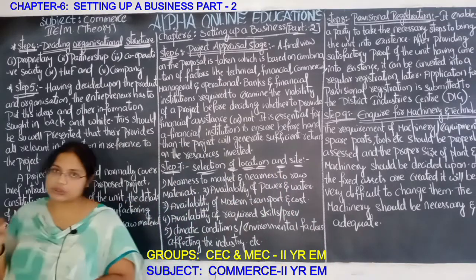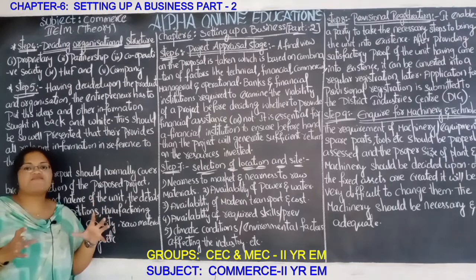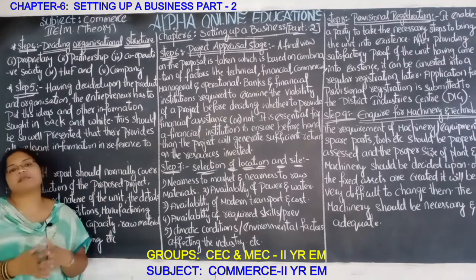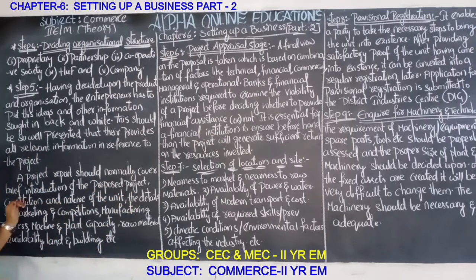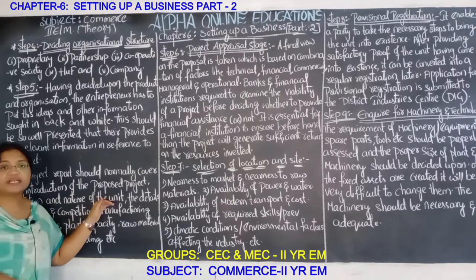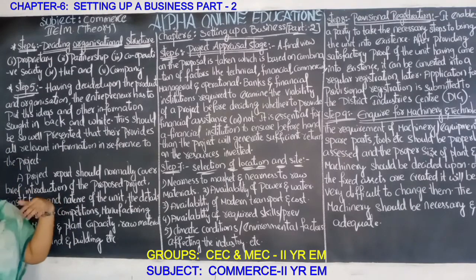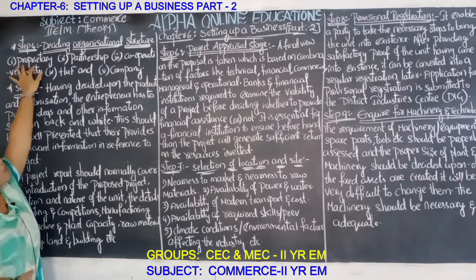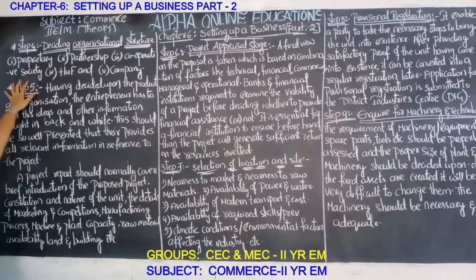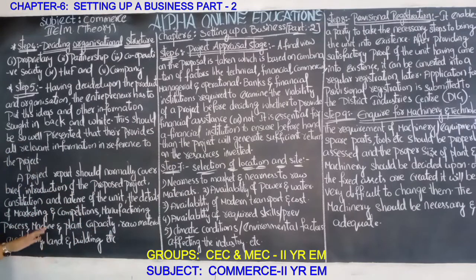Generally the project report should contain a brief explanation, meaning a deep and clear explanation regarding the proposed project, and the constitution and nature of the unit, their own rules, regulations, what type of organization it is, whether a sole proprietorship, partnership, cooperative society, joint family or a joint stock company. Then afterwards he has to deal with marketing and competition.